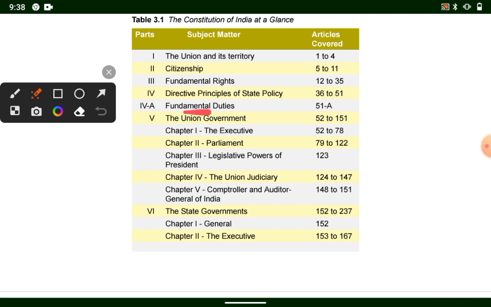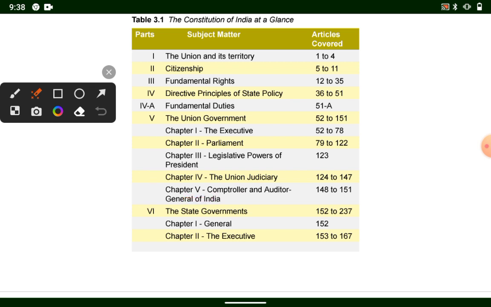Fourth A, fundamental duties, article covered 51A. Fifth is Union government, and the articles covered are 52 to 151. 52 to 78 executive, 79 to 122 Parliament, 123 legislative power of President, 124 to 147 Union judiciary, 148 to 151 that is Comptroller and Auditor General of India.